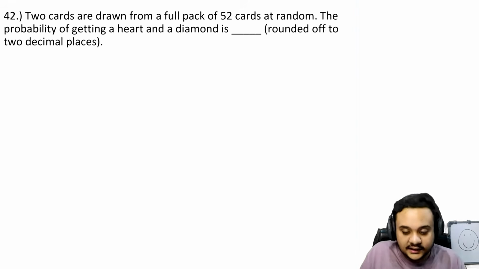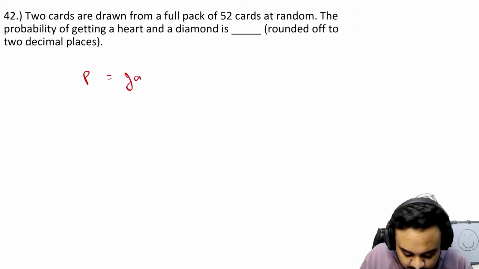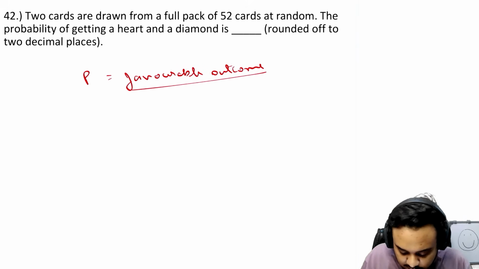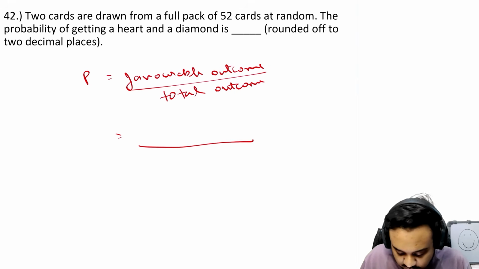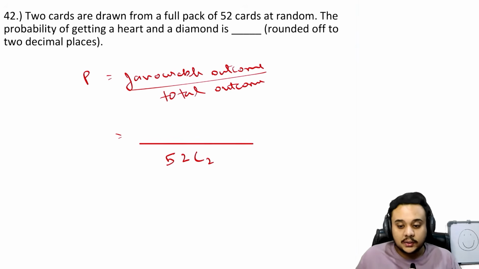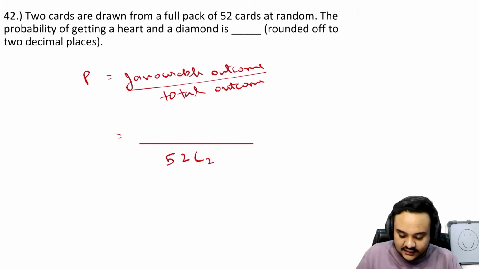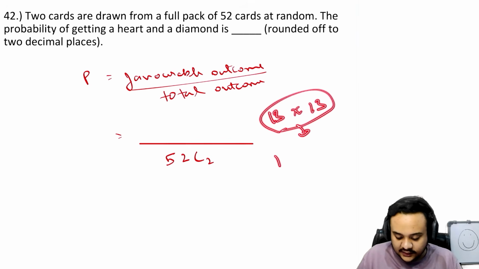So the probability is going to be nothing but the favorable outcomes upon total outcomes, right? For the total, obviously you can tell that out of 52 we are trying to choose two cards, right? Then what about the favorable outcomes? There are 13 hearts and there are going to be 13 into 13, because there are 13 hearts and 13 diamonds.